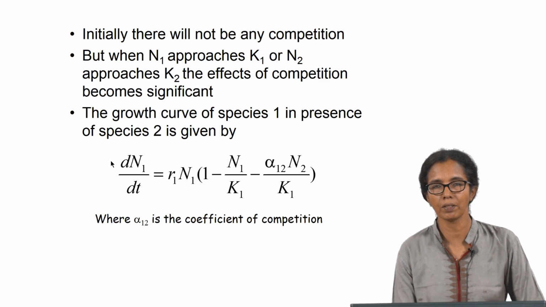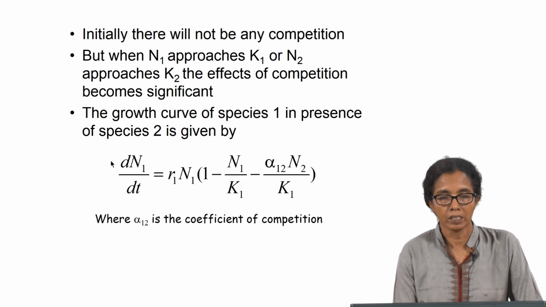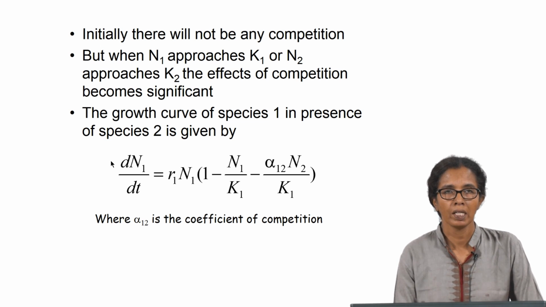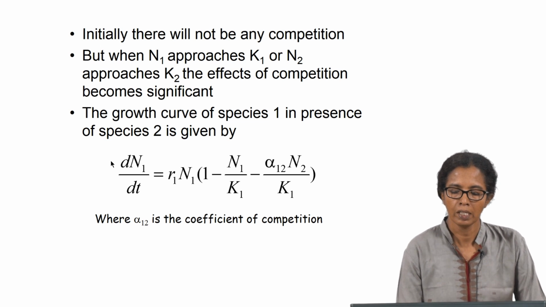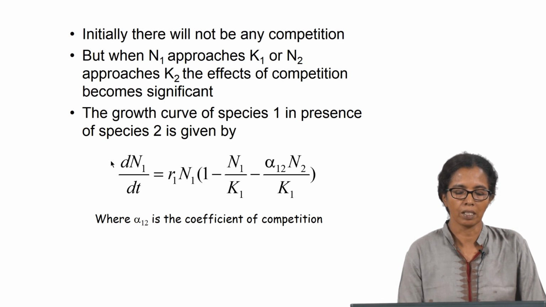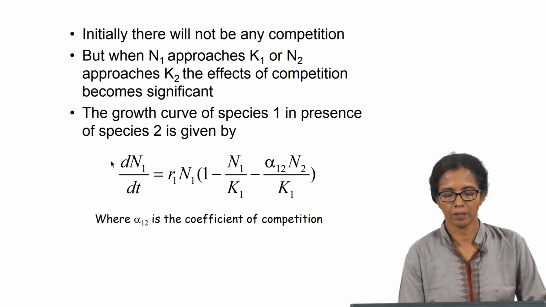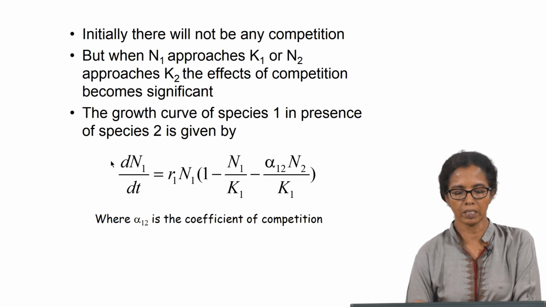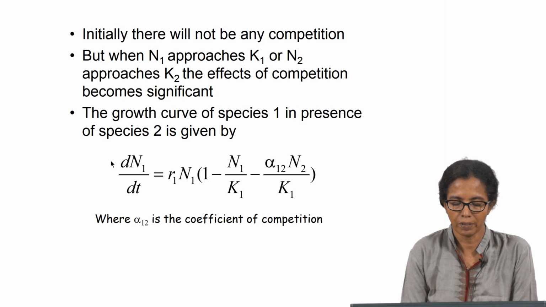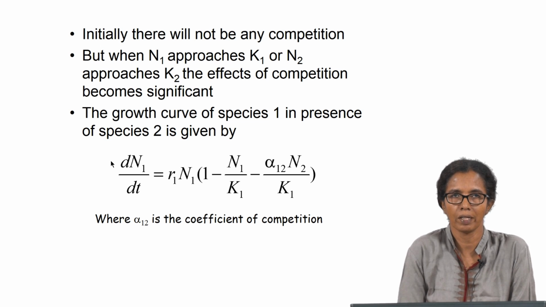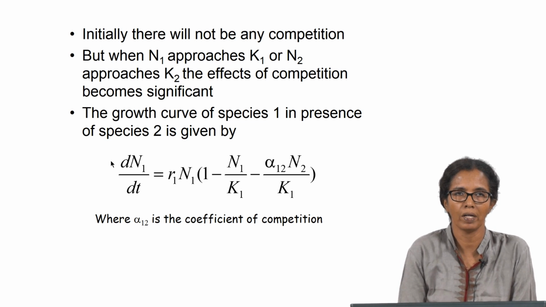So, initially there will not be any competition because there is enough food supply and resources available, but when n1 approaches k1 or n2 approaches k2, the effects of competition become significant. So, the equation will become a coupled equation here. The growth curve of species 1 in the presence of species 2, let us say we want to write for species 1, how is species 1 growing.